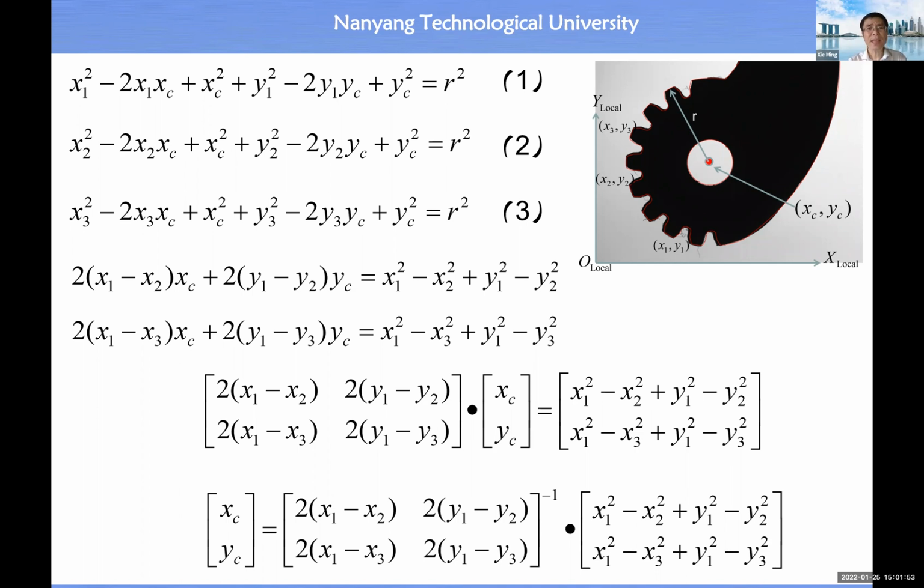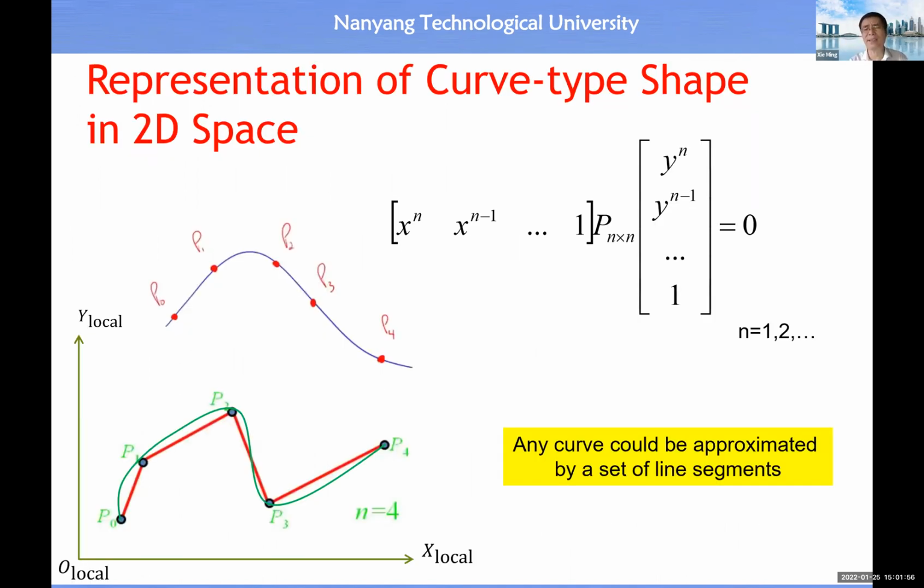So we have the two-dimensional space. Then what should be the equation? For a straight line, we have a polynomial equation of degree 1. Then for a circle, we have a polynomial equation of degree 2. Then for a curve shape, you can use a polynomial equation of degree 3, 4, 5, etc.